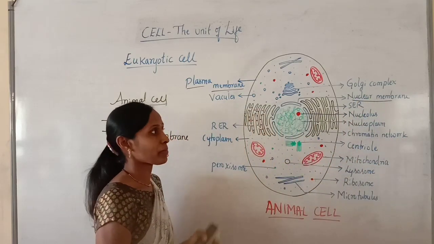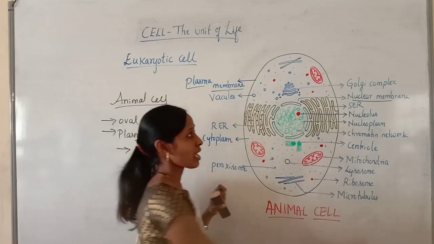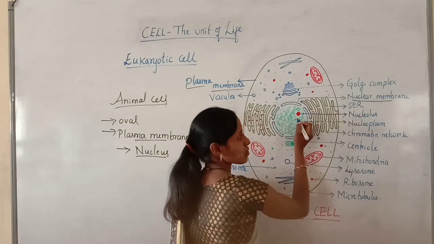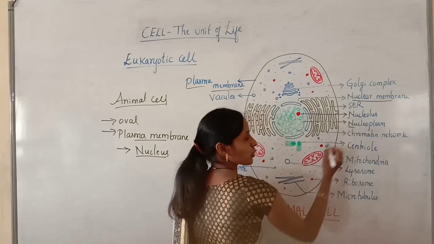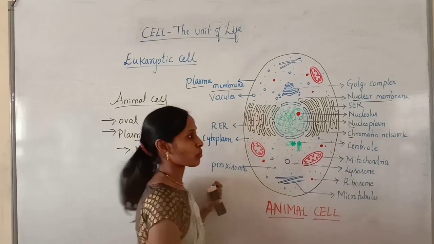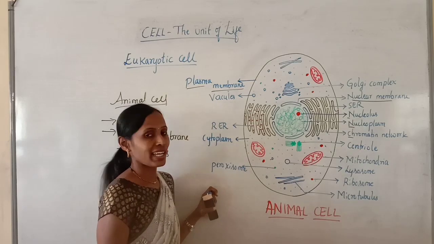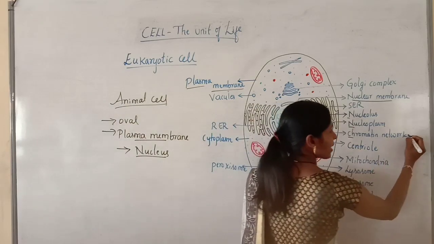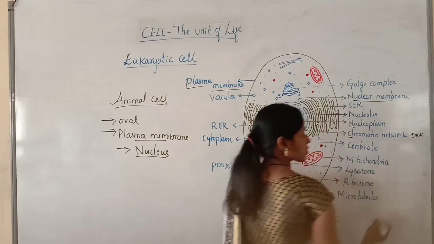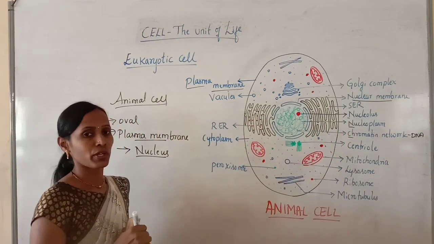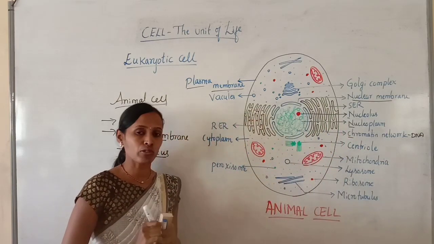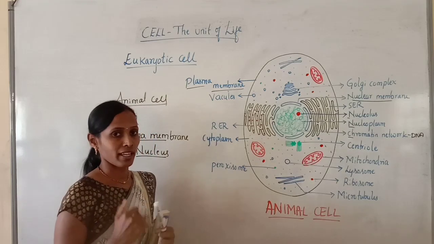This nuclear membrane encloses the nucleolus, nucleoplasm, and a thread-like chromatin network, which contains the genetic material DNA. The chromatin network undergoes condensation to form chromosomes, which in turn contain DNA.